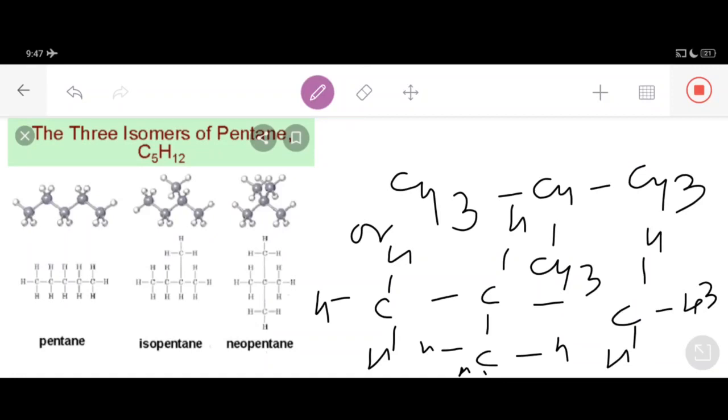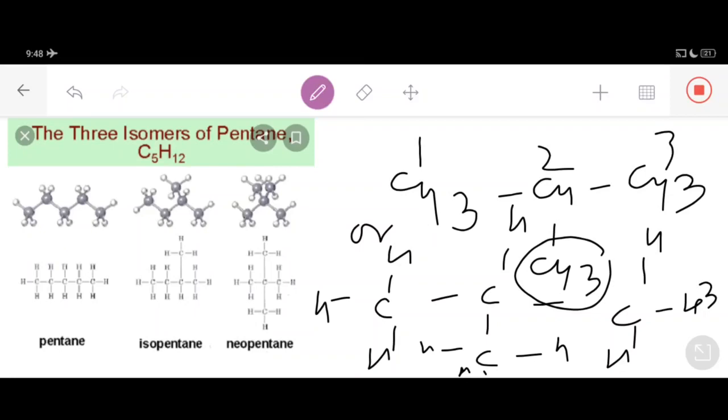In the first case, we put all the 4 carbon atoms in a continuous straight chain. In the second case, we put 3 carbon atoms in a straight chain like this: 1, 2, 3. Another carbon, another CH3, is here. The 4th carbon atom, as far as isobutane is concerned, can be joined in a side chain to give another structure.